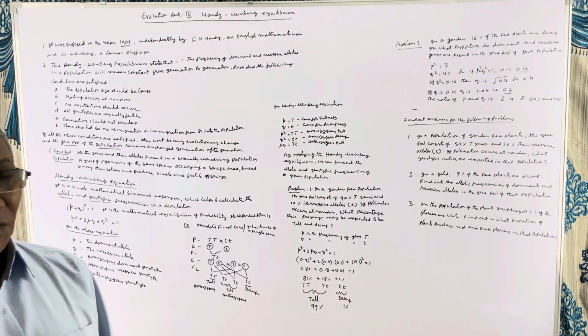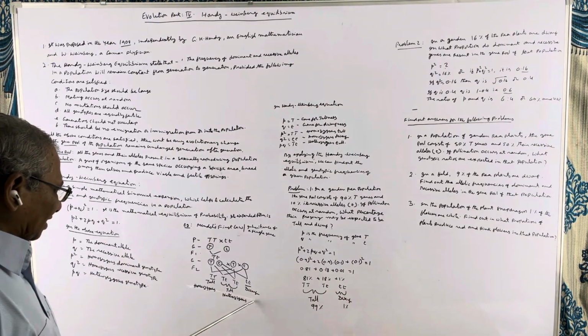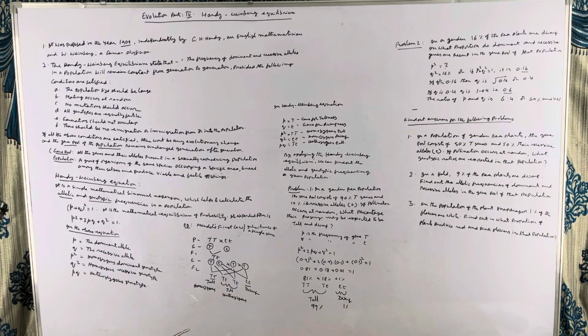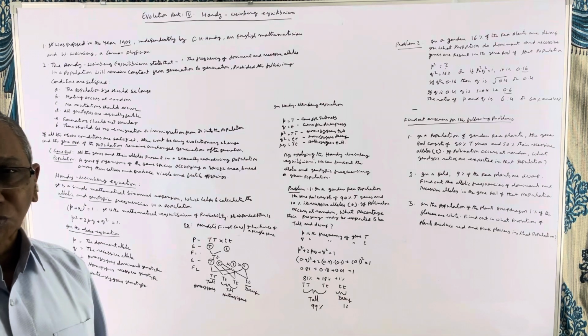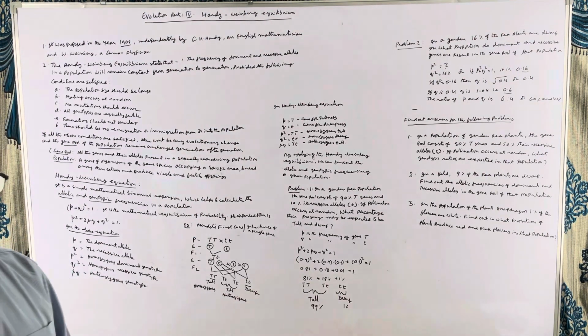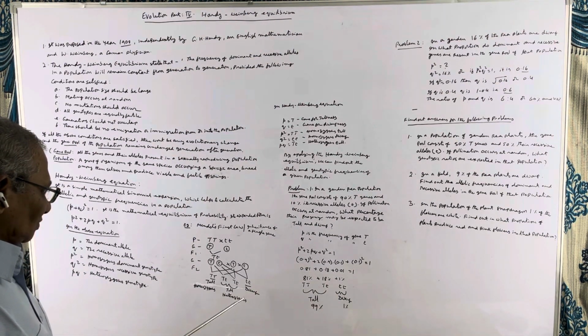In Mendel's first law, 3 types of genotypes are formed in the F2 generation. That is capital T, capital T. That means both are dominant genes. Capital T, small t. These plants have both dominant and recessive genes. These are called heterozygous individuals.